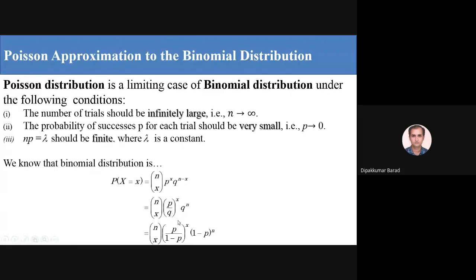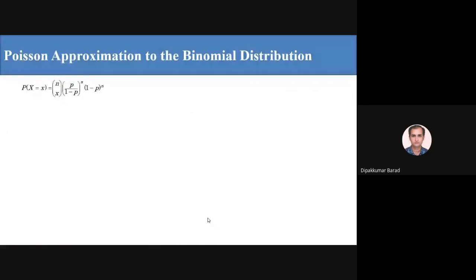So nCx (p upon 1 minus p) raised to x into (1 minus p) raised to n. Now we have lambda equal to np, so we can say that p is equal to lambda by n.